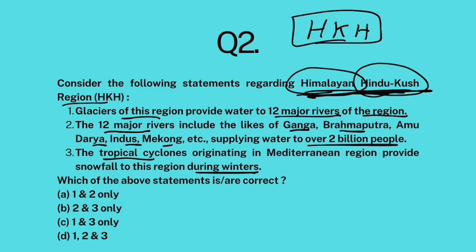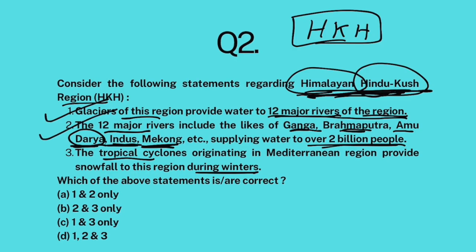Now, these 12 major rivers supply water to not only India, Pakistan, Afghanistan, but also Central Asia and Tibet and China. Some rivers originate from the glaciers of this region and supply water even to Vietnam, the Mekong River and all. So, glaciers of this region provide water to 12 major rivers, absolutely correct. These 12 major rivers are Ganga, Brahmaputra, Amu Darya, which flows in Central Asia, Indus, Pakistan, Mekong, which flows in Cambodia, Laos, Vietnam, supplying water to over 2 billion people, absolutely correct.